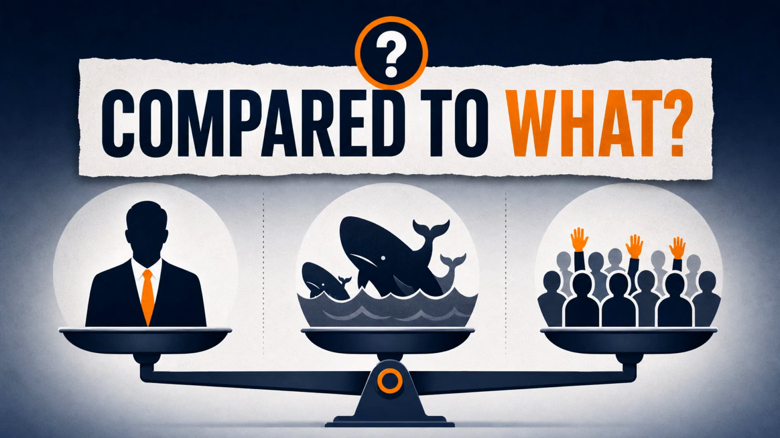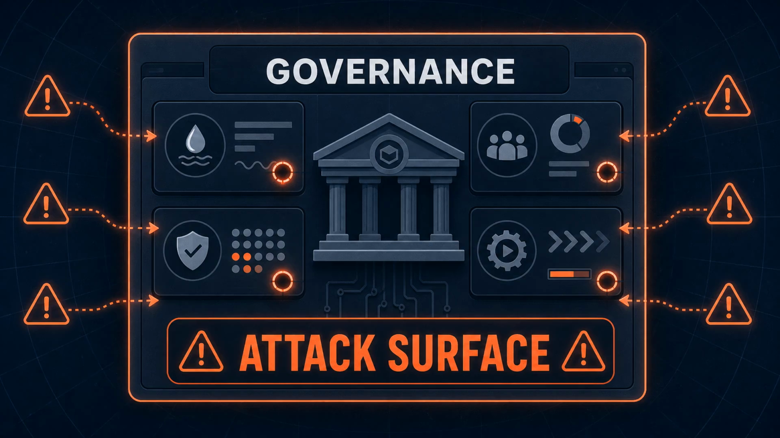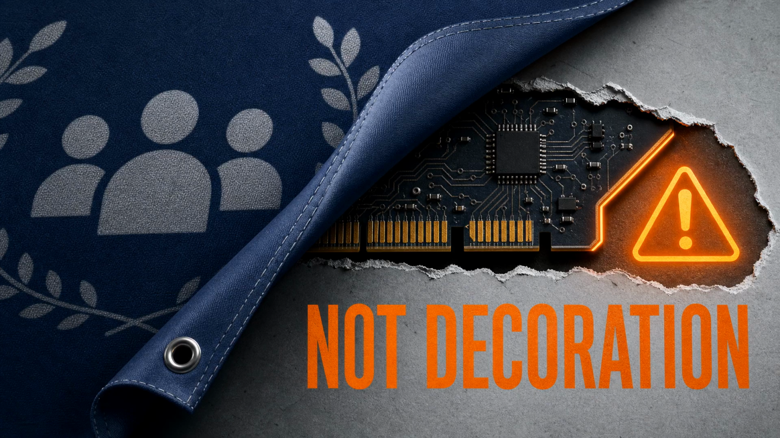Decentralized compared to what? If the voting power is widely distributed, turnout is healthy, proposals are reviewed, and treasury transfers have delays, the system may have meaningful checks and balances. If voting power is liquid, turnout is weak, quorum is low, and treasury execution is automatic, then governance itself becomes an attack surface. Not a side feature, not a community decoration, an attack surface.